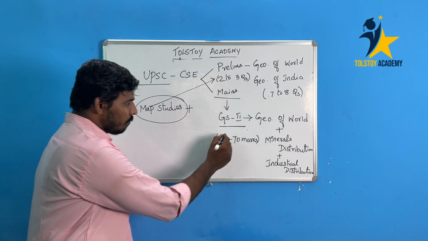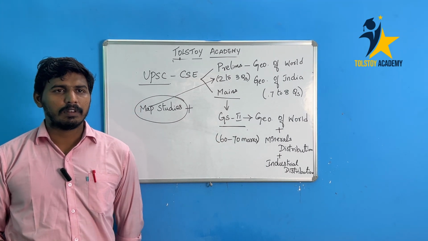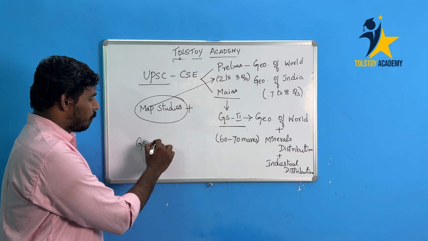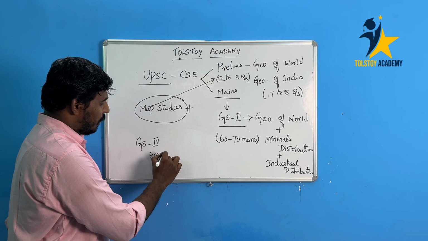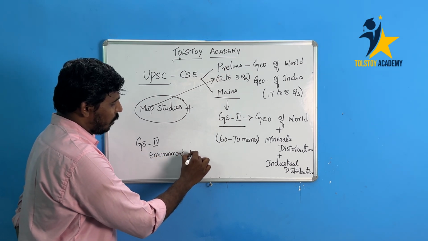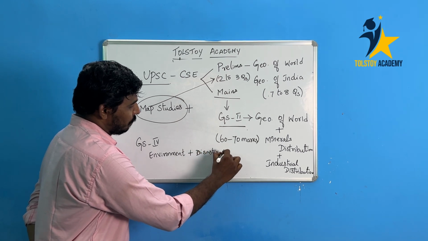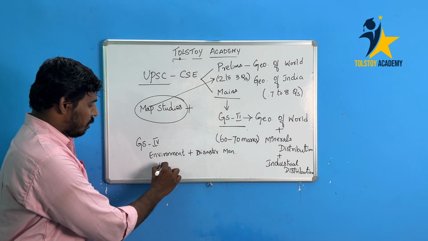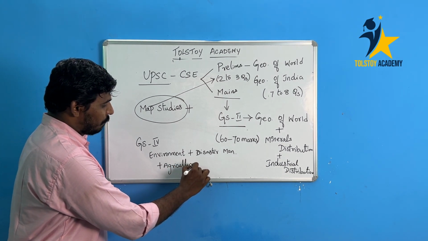And how does geography help boost your marks in UPSC mains? We have GS paper 4, and the subjects covered in GS paper 4 are environment plus disaster management, adding agriculture.